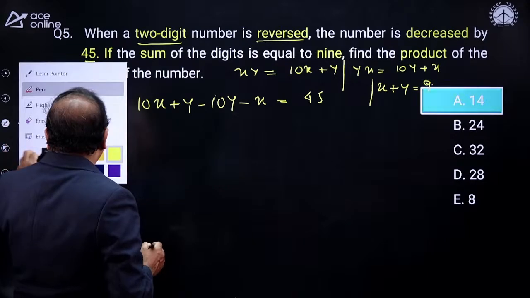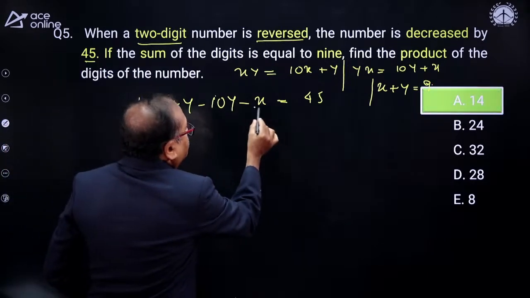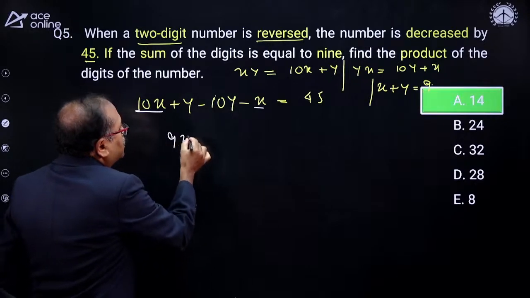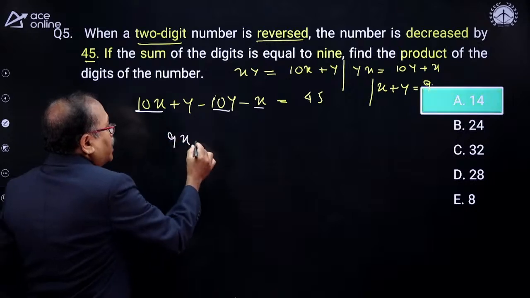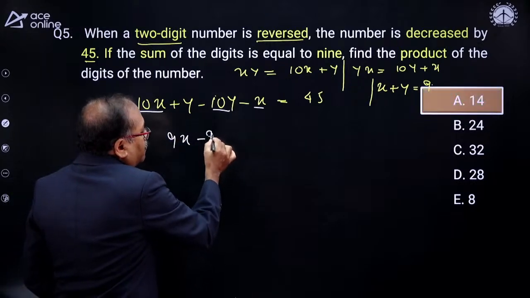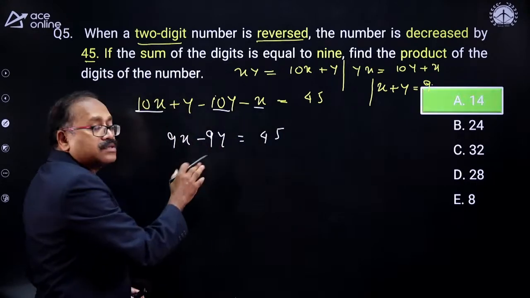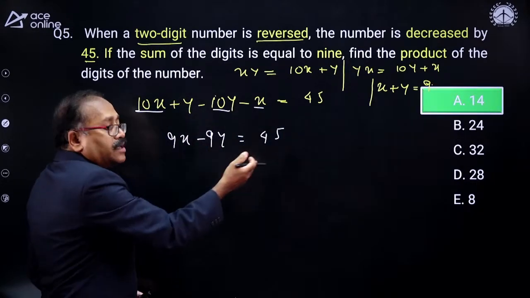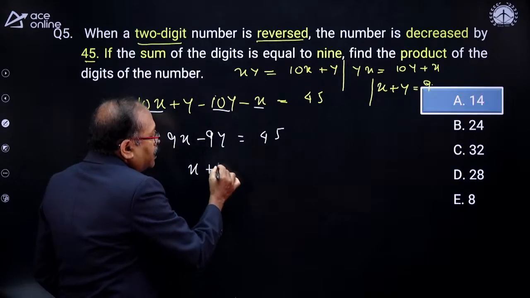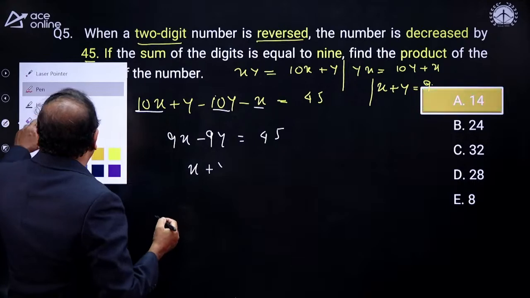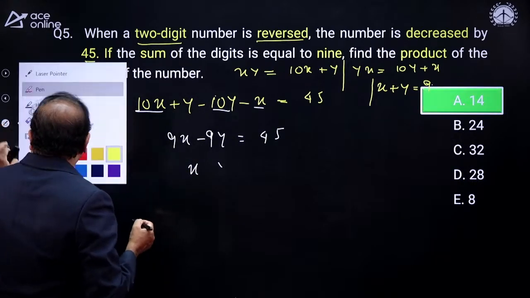Now, once you did it, you will find that this is 10x and this minus x, that becomes 9x, and here minus 10y and then plus y, that is minus 9y, which is equal to 45. As 9 is common, take the 9 to the other side, it will divide. So x minus y, you are getting x minus y.